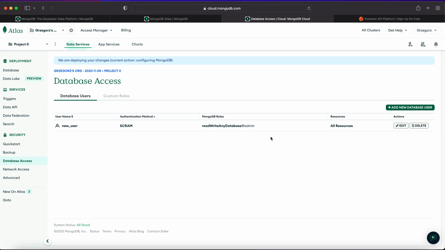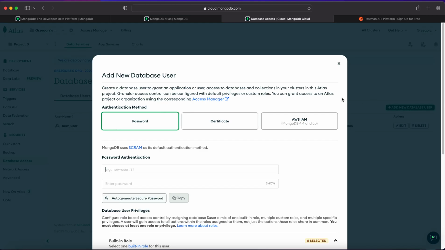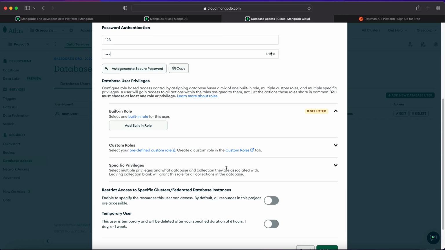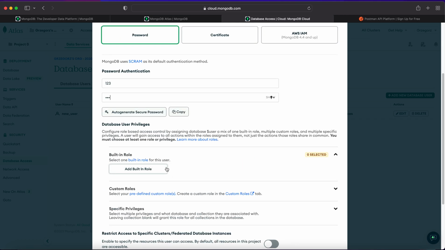First of all, I'll create a new user. I will use password as an authentication method. I'll create a very easy user because I don't need to create such a sophisticated user, since I will delete it after all.